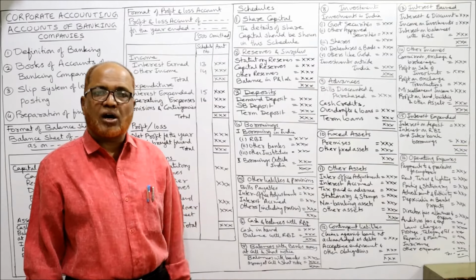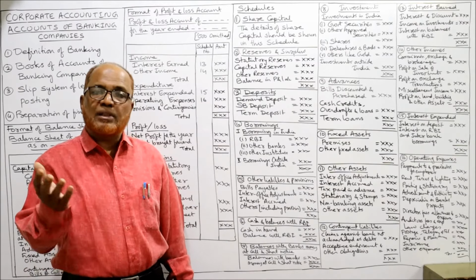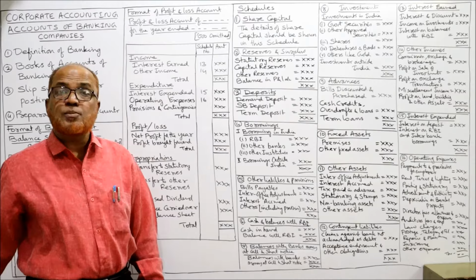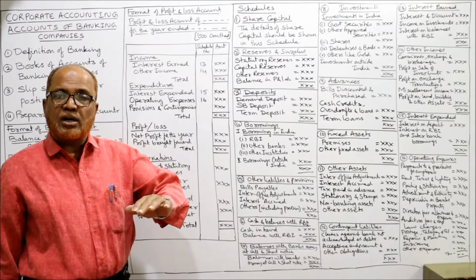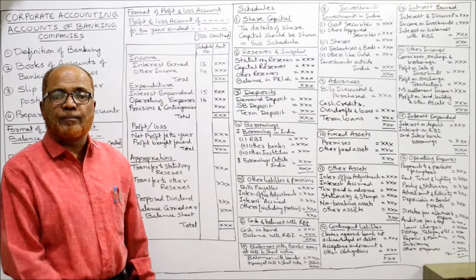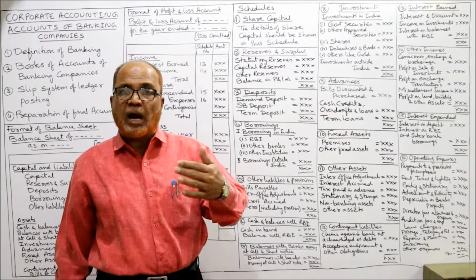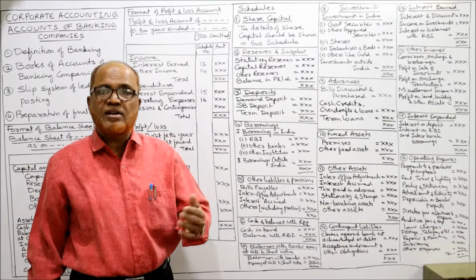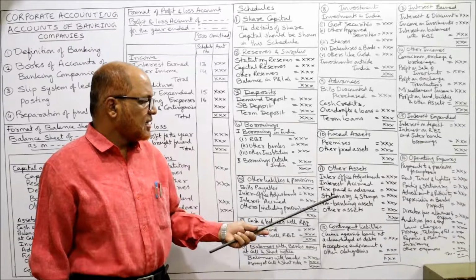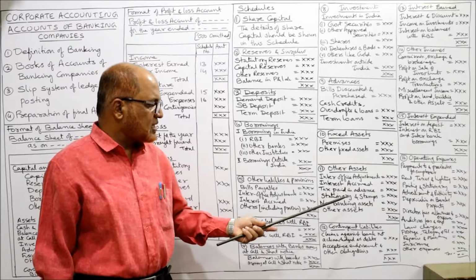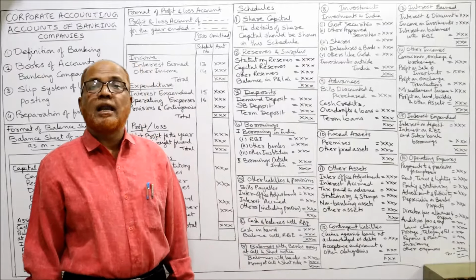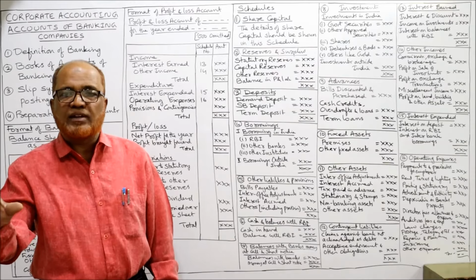Inter-office adjustment, interest accrued. Interest accrued means interest receivable. Here also there is interest accrued, but this is interest payable. If interest on deposits is accrued, then it is payable, and that will be a liability. In the same way, interest accrued on advances and on investments is interest receivable, and that will be taken in other assets. Tax paid in advance, stationery and stamps, non-banking assets, other assets. These are the items that may come under the 11th schedule, other assets. Now your balance sheet will tally.